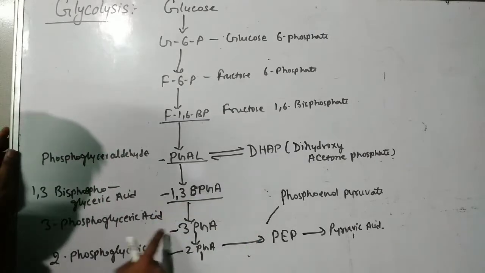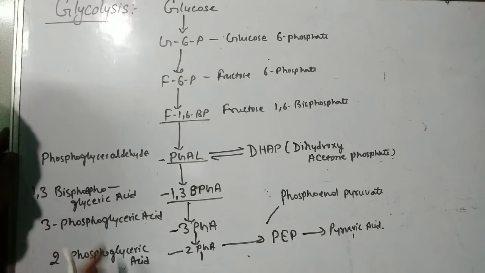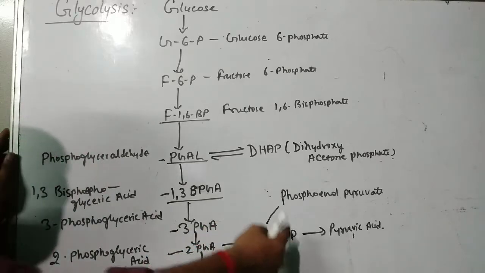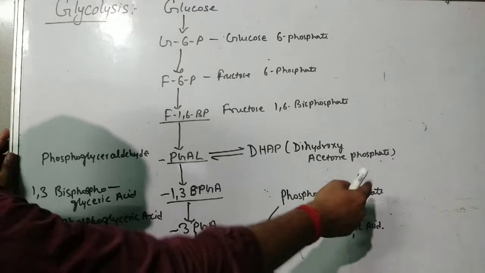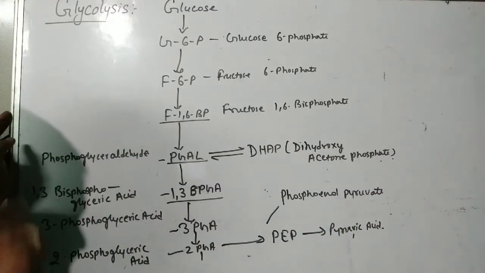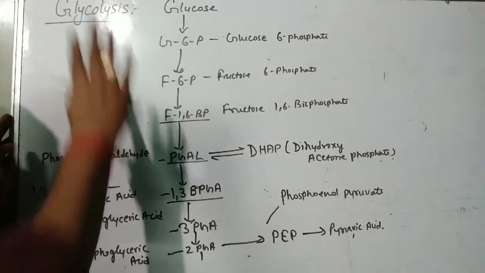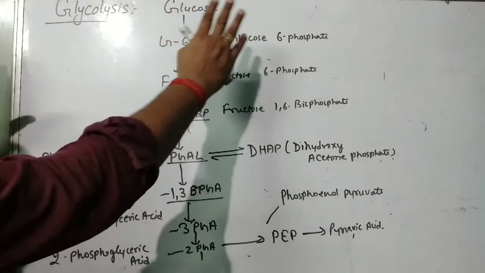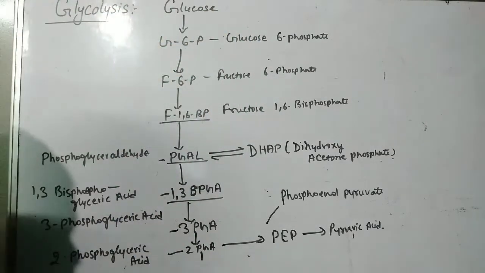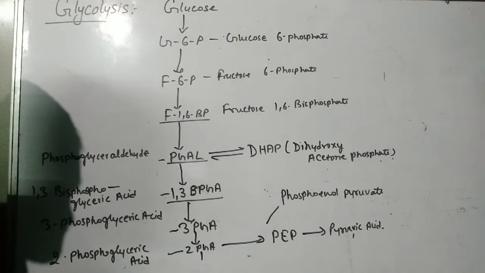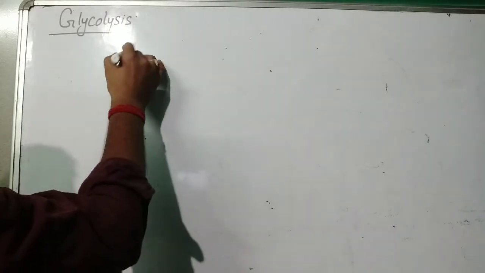Then 3-PGA, that is 3-phosphoglyceric acid. Then 2-PGA, that is 2-phosphoglyceric acid. That is PAPE, that is phosphoenol pyruvate, and then it is converted to pyruvic acid. Now we have to learn the enzymes, in which reactions which enzyme is used. So first you note it down, and then we will study one by one how glucose gets converted to glucose 6-phosphate. We will learn that mechanism.